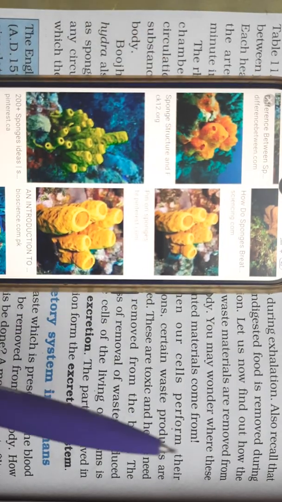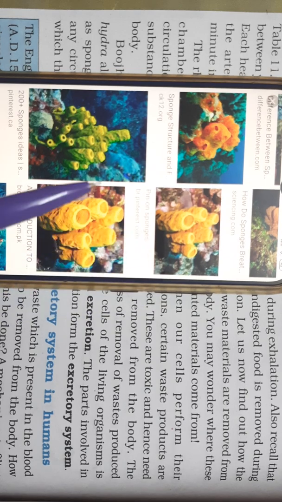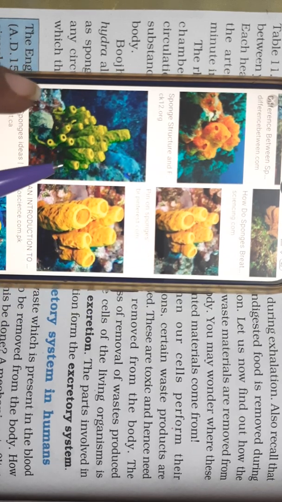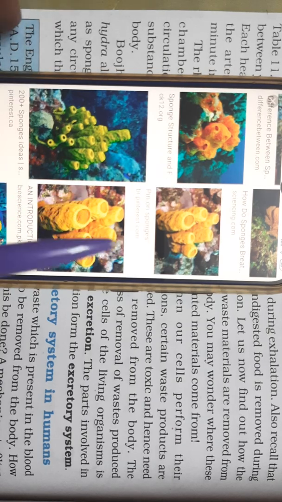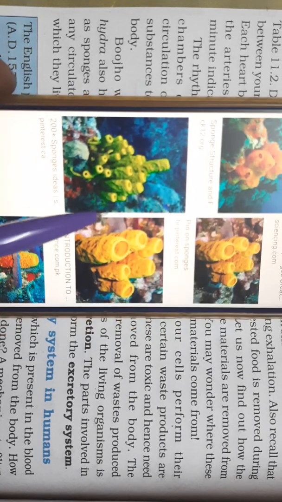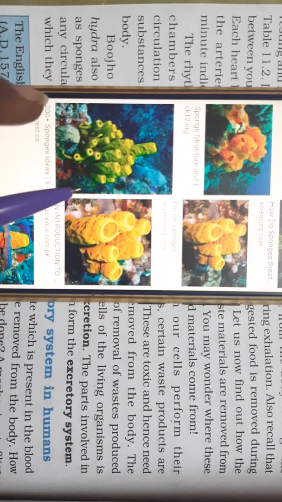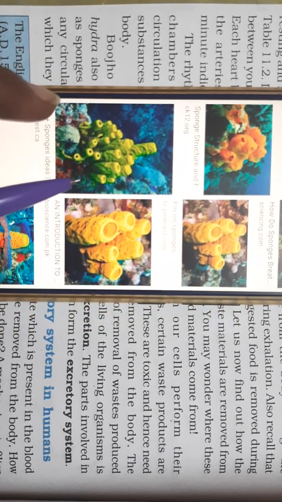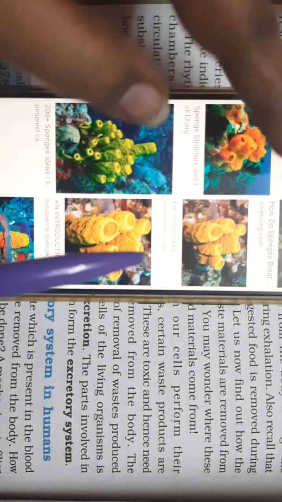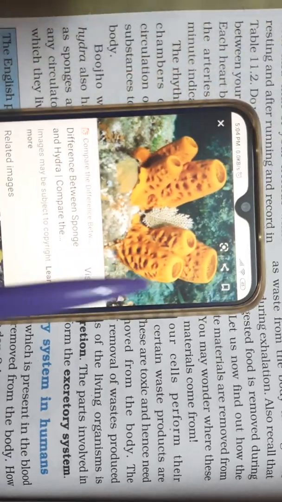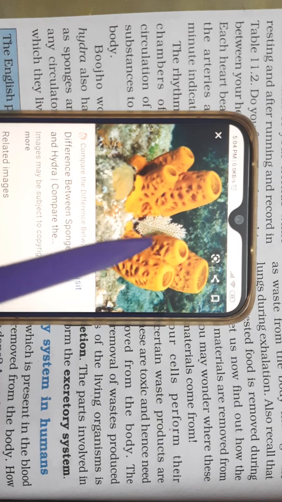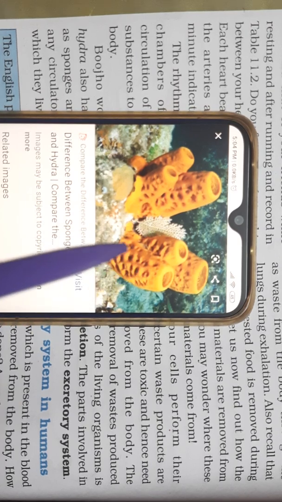These sponges do not have any circulatory system, so how do they get food and water? As they live in water, everything enters their body through the water only. In their body, as you can see here, you can see pores. Pores means holes.